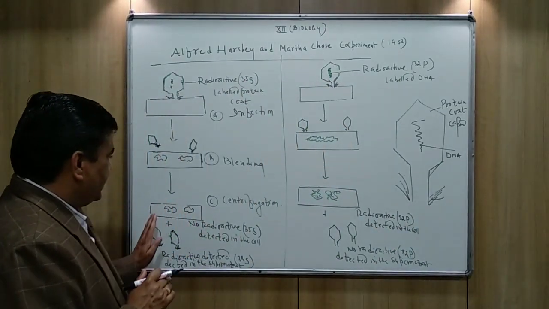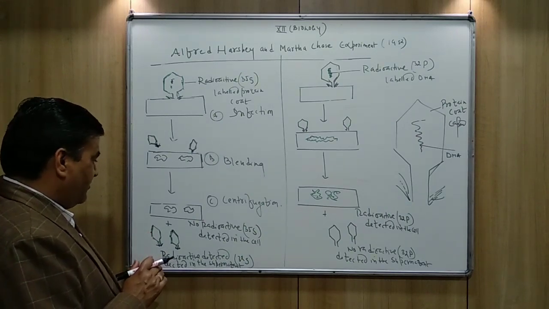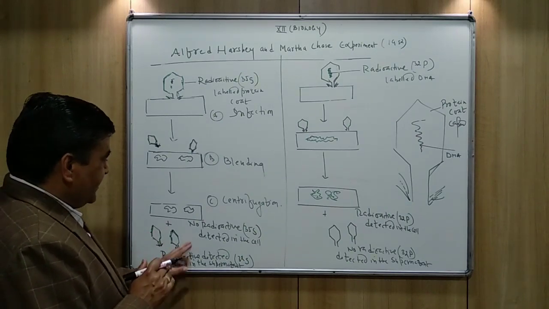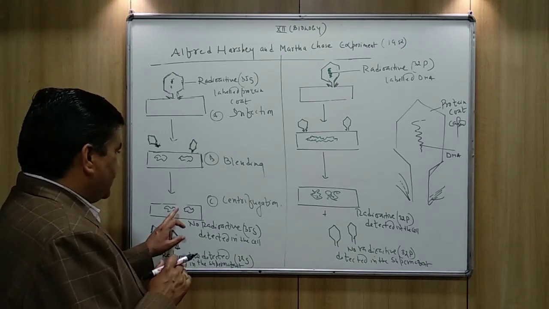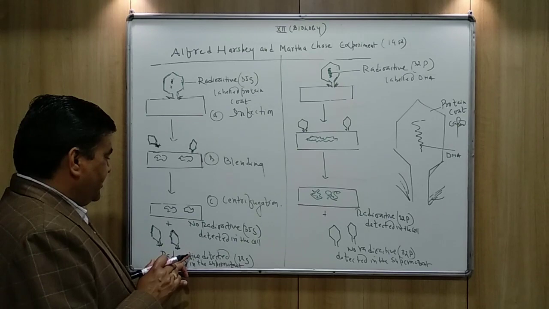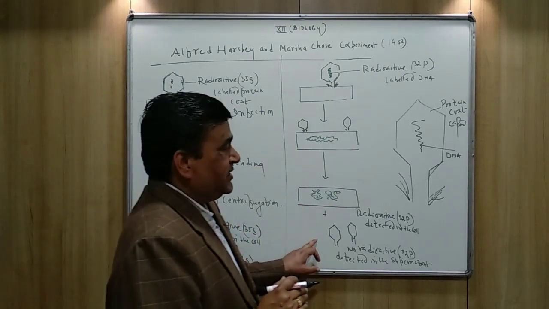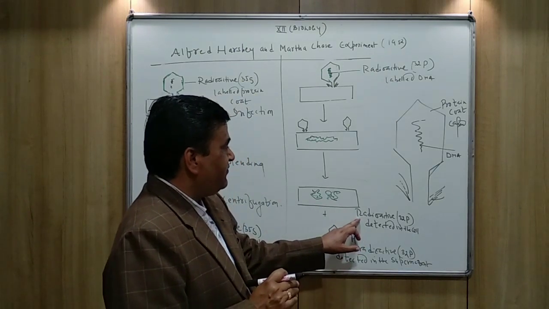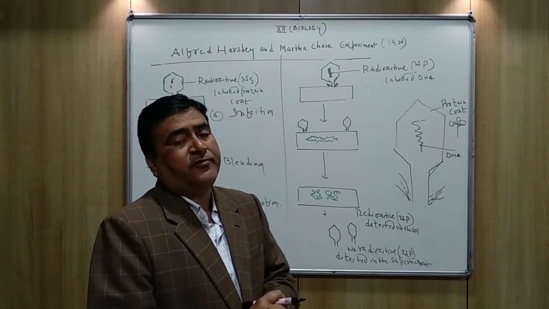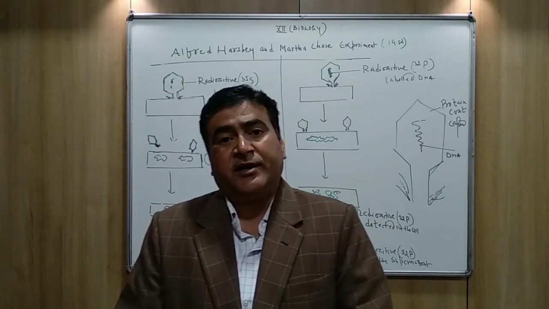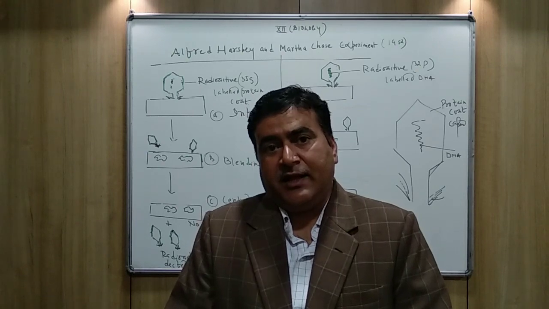After centrifugation, you can observe what they found. In this case, they detected radioactivity not inside the cell but outside the cell. But in the other case, the radioactivity was found inside the cell while the protein coat was not radioactive. How was it possible?